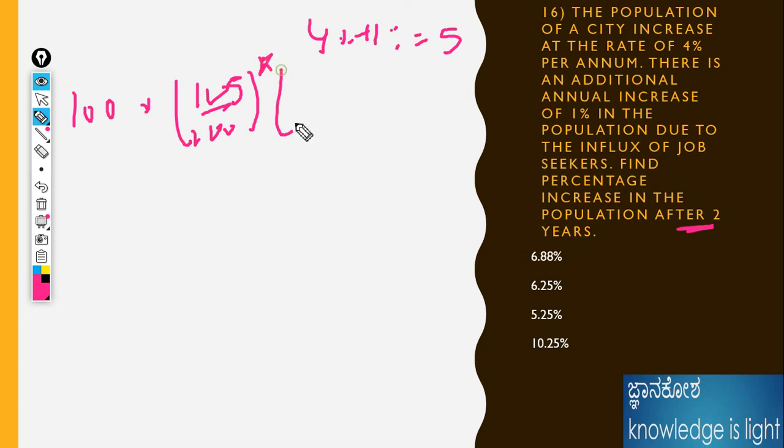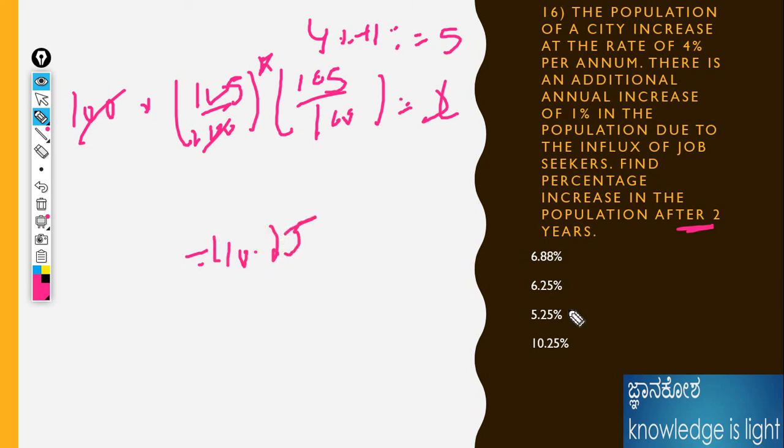I will write it for easy calculation: 105 by 100 to the power 2, and we need to calculate the x value. 100 cancels. After calculating this, 10.25% is coming. This is the answer for this question: 10.25. Or else do it from your end like that.